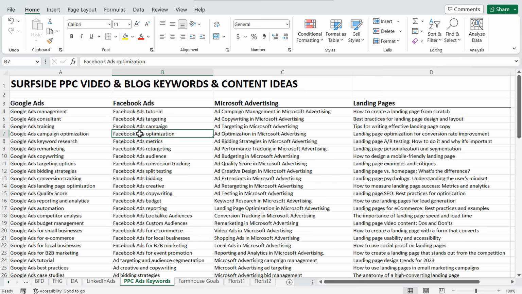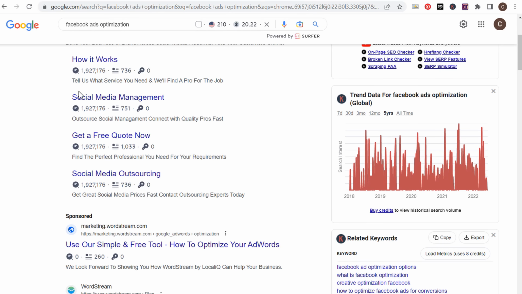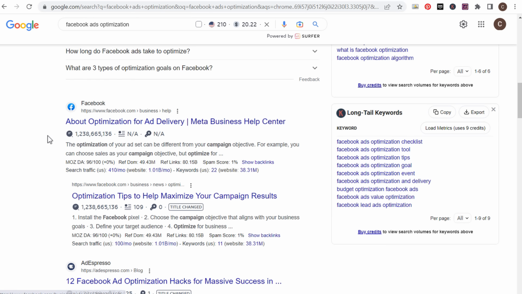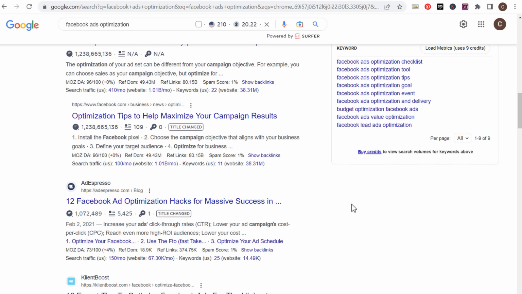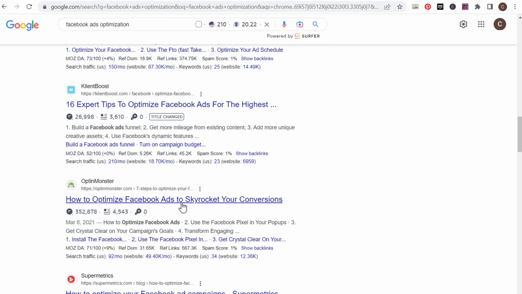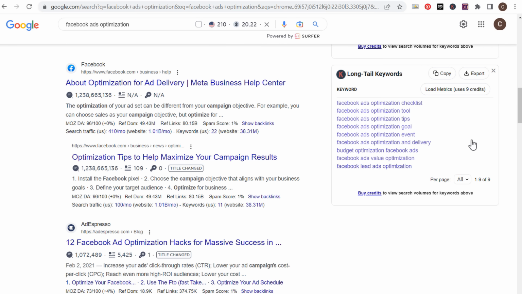But one of the things I'll do when I'm targeting different keywords is I'm going to look at the exact keyword here. So we're in Google searching Facebook ads optimization. We scroll down here past the advertisements, and you're going to see how to optimize Facebook ads, 10 tips and tricks from the pros. Now, this is specifically from Facebook, so a lot of times I'll look at what's ranking that's not on Facebook's website. Optimization hacks, 16 expert tips, how to optimize Facebook ads to skyrocket your conversion. So clearly what I need to do is put together a list, a checklist of different types of Facebook ads optimizations. And you can see over here, even if we're using a tool like Keywords Everywhere, we can find even more long tail keywords.